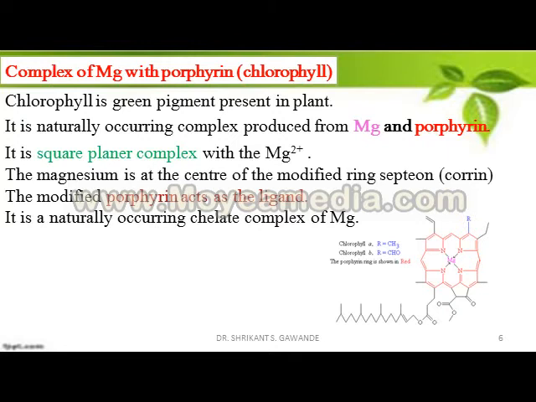Chlorophyll is a square planar complex with Mg2+. The magnesium is at the center of the modified ring system, that is, porphyrin. The modified porphyrin acts as the ligand. It is a naturally occurring chelate complex of Mg.